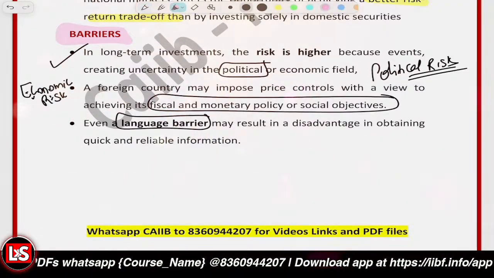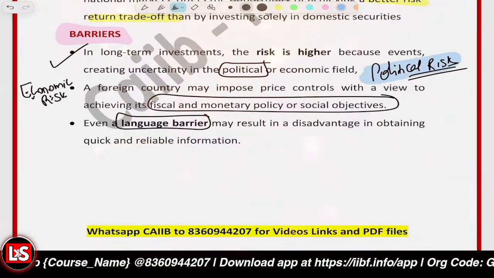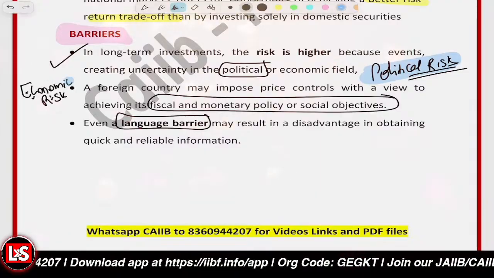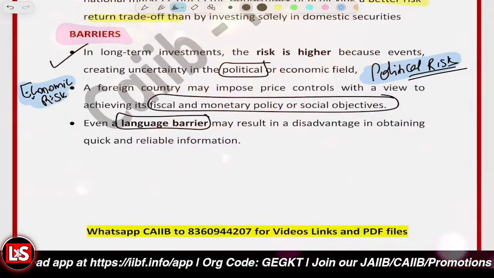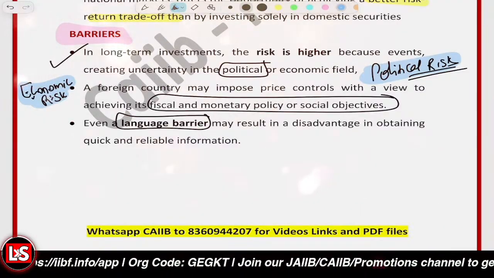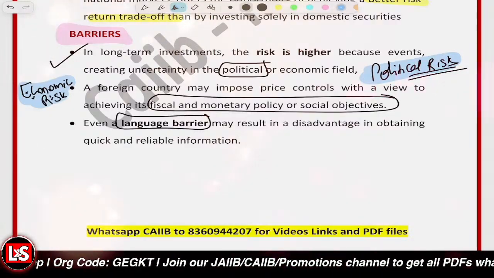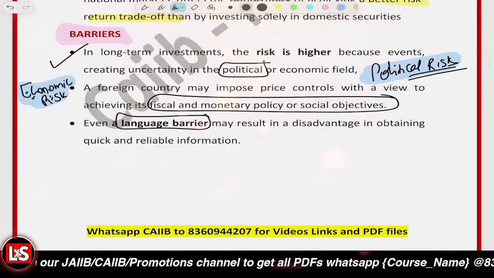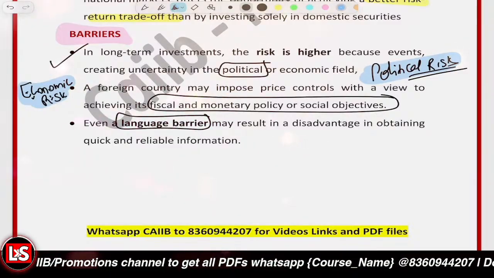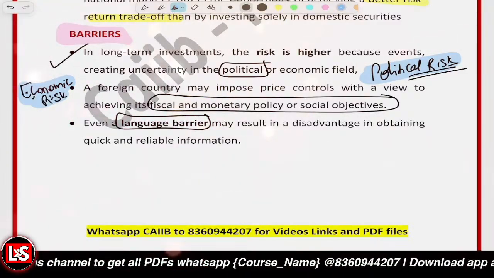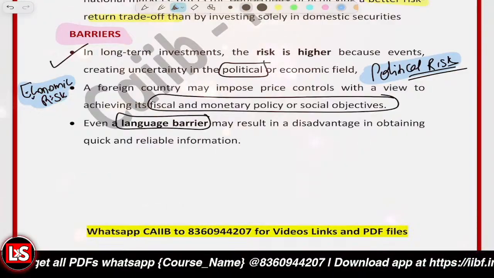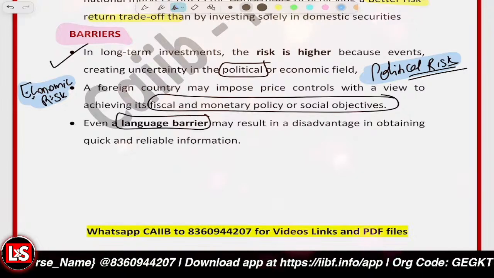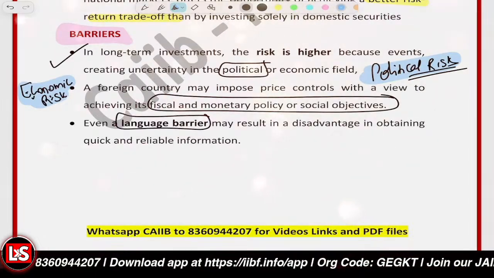The first is political risk: political instability, government risk, and policies might change. The second is economic risk, like inflation, recession, fiscal instability, or a currency crisis, which may impact your investment. There could also be import restrictions, where the government increases the import duty on something or puts restrictions on something, or exchange controls so that not too much money flows into the country.